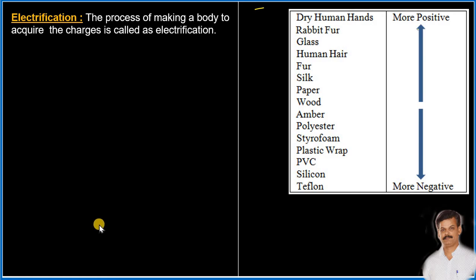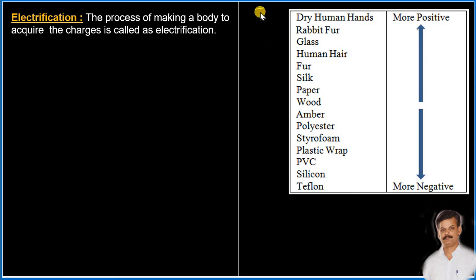A charged body can be created. So, the process of making a body to acquire the charges is called as the electrification. See, very simple. The process of making a body to acquire the charges is called as the electrification.